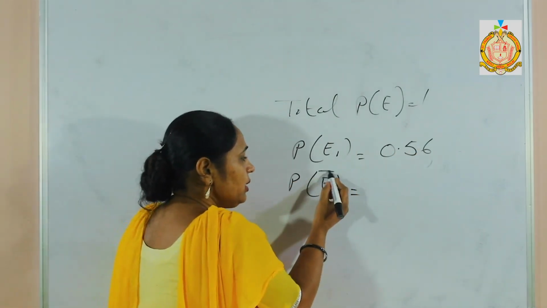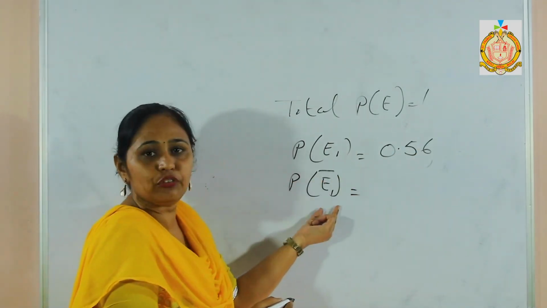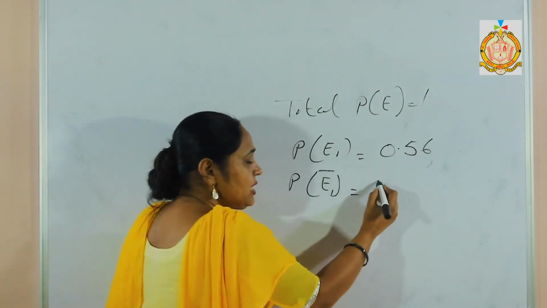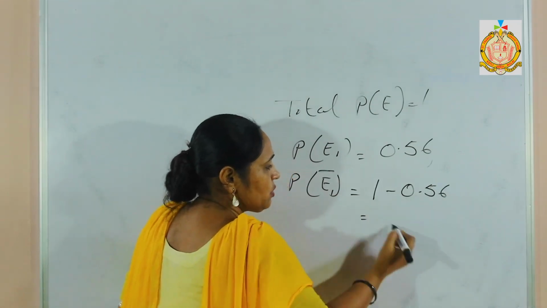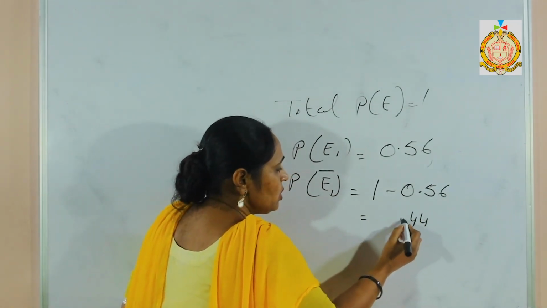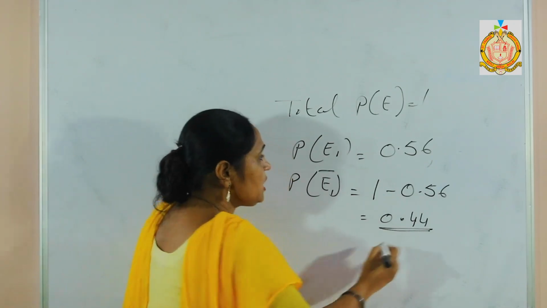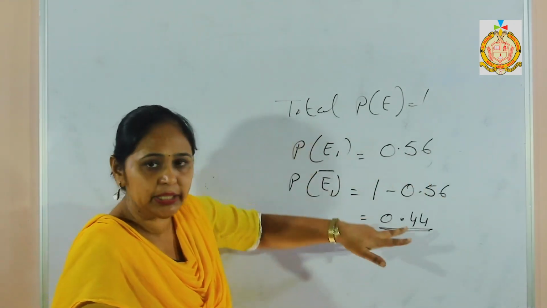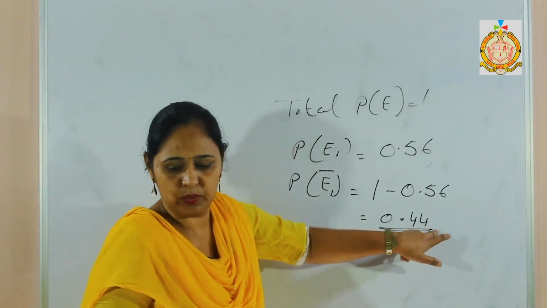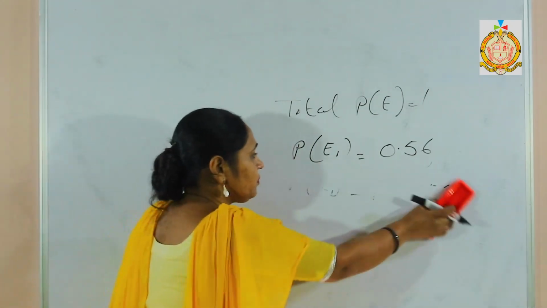This line, a dash over the event, is the sign of not that event. I will subtract the given value from 1, then it becomes 0.44. It means the probability of the event is 0.56 and the probability of not that event is 0.44. Now come to the exercise.